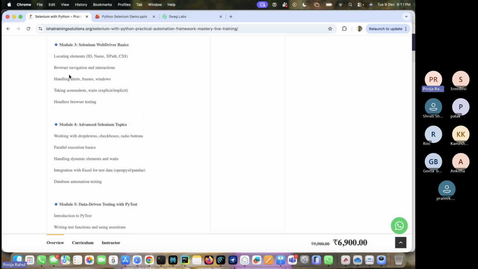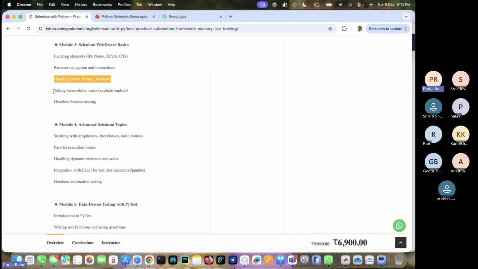After that, handling alerts, frames and windows. These are some advanced things we are going to discuss when we start the course. After that, when we are talking about UI testing, the development team, functional team, BA team or FA team need some evidence. For that we need screenshots, so how to take screenshots and store them inside a report, everything we are going to discuss.